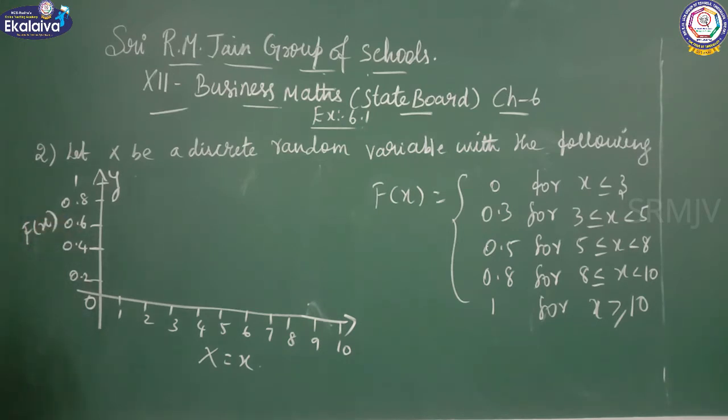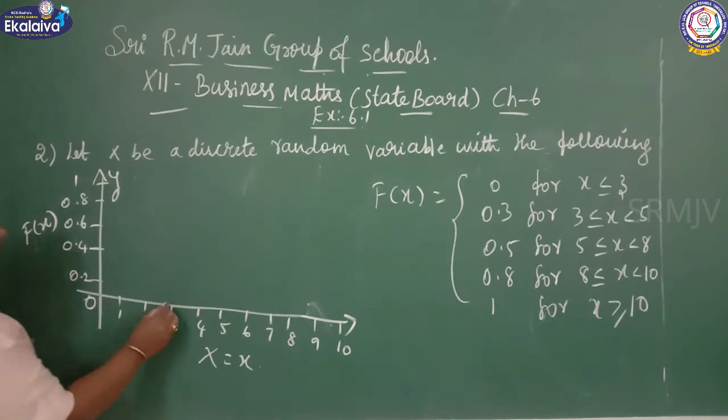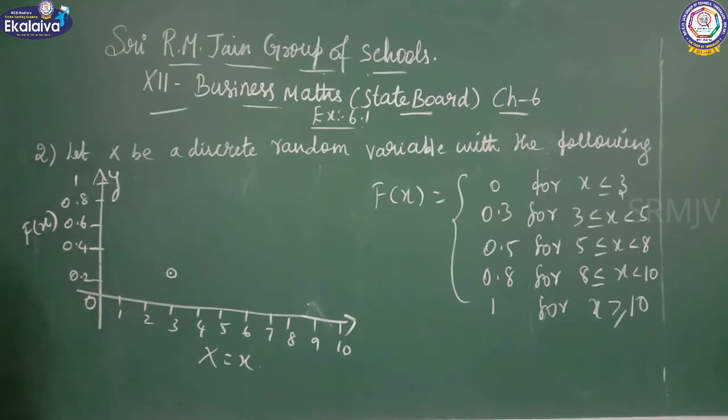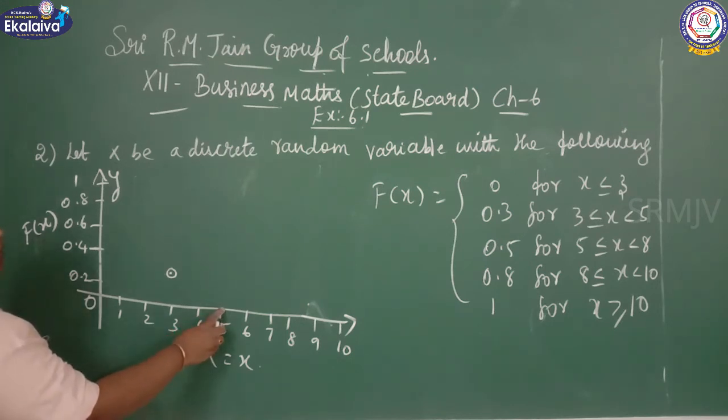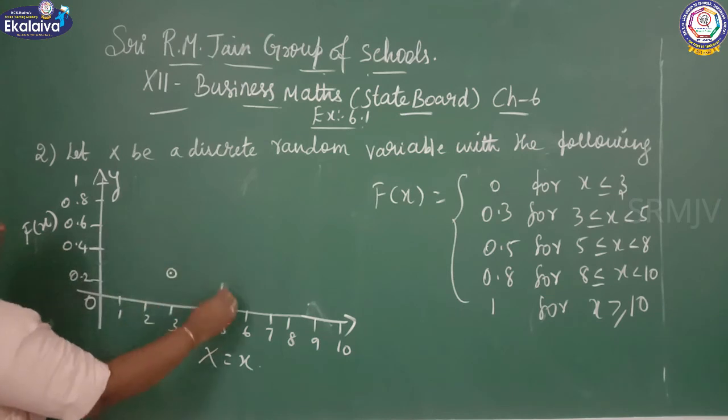What is the value of 3? The value of 3 is 0.3. What is the value of 5? 5 equal to 0.5.